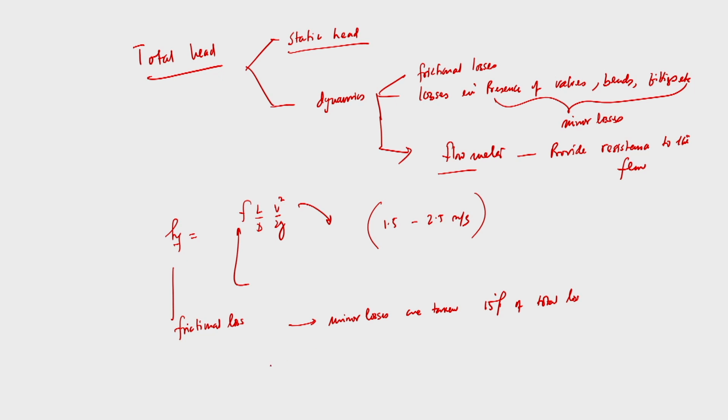And whenever a flow meter is there, we need to calculate what the loss is. Whenever we are purchasing or procuring a flow meter, a loss coefficient will be given, and if we know the velocity, then from there we can calculate the loss. So, knowing all these losses and the static height, one has to calculate the total head being developed by the pump. So, this is one aspect.